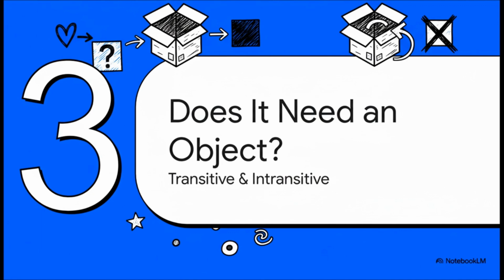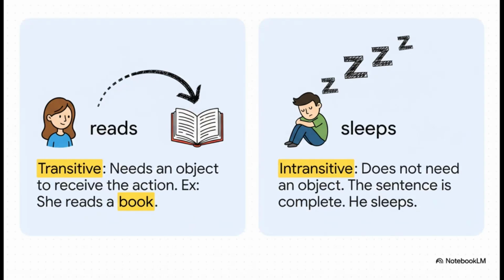All right, we're on to our final category. For this one, we're going to look at a verb's relationship with the rest of the sentence. And we ask a simple question. Does this verb need something to receive its action? In other words, does it need an object? So this question gives us two more types of verbs.